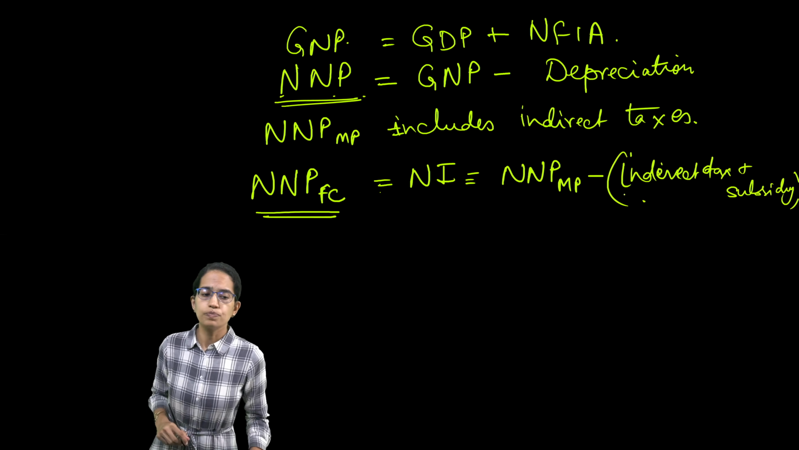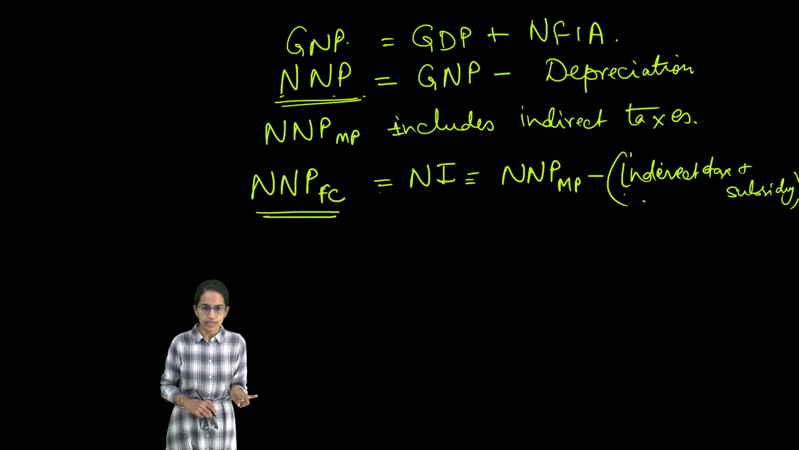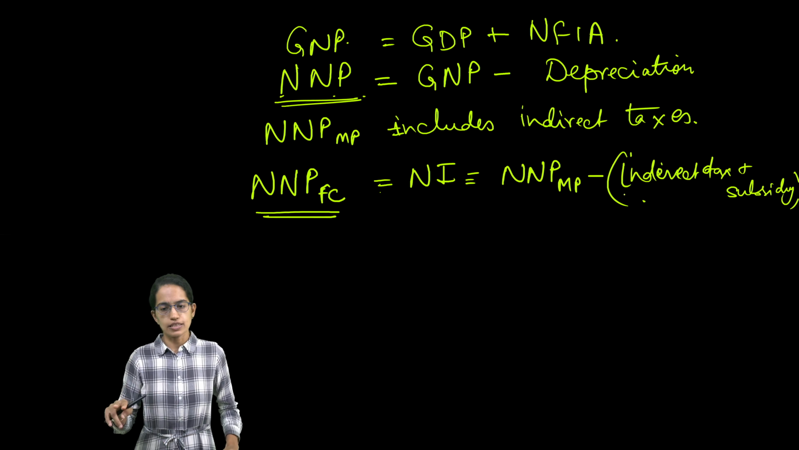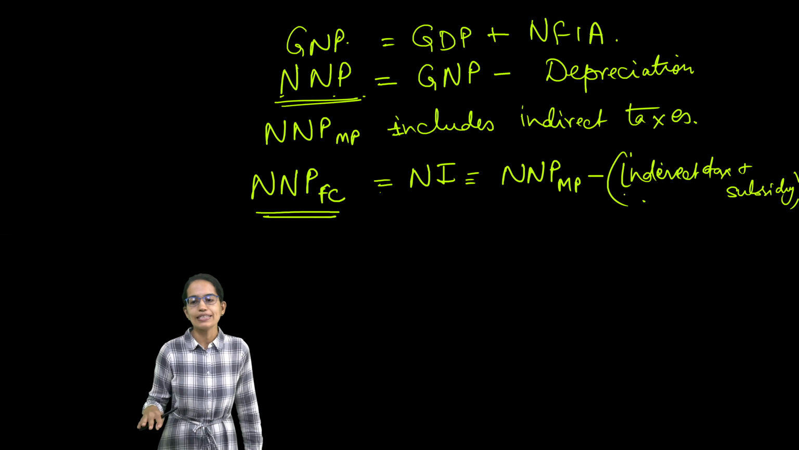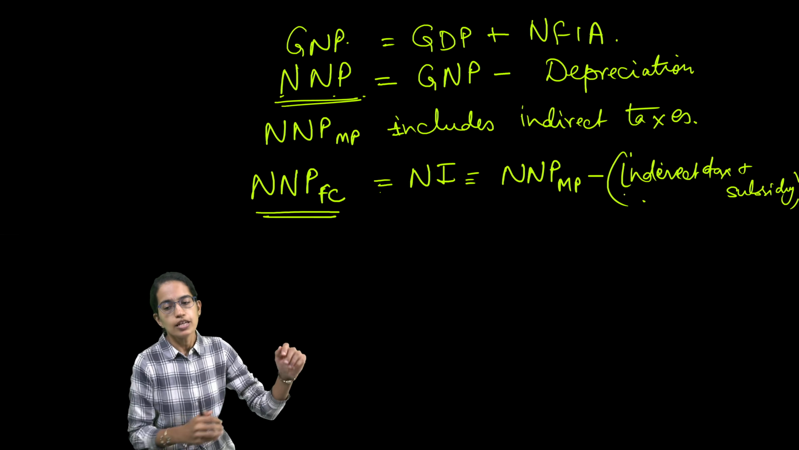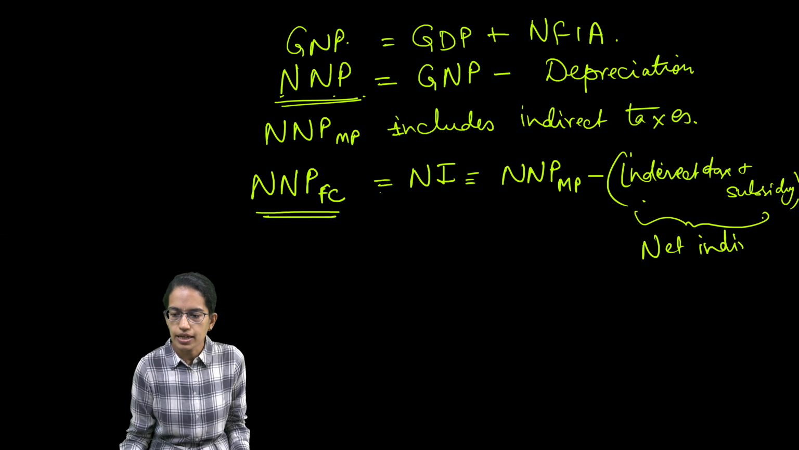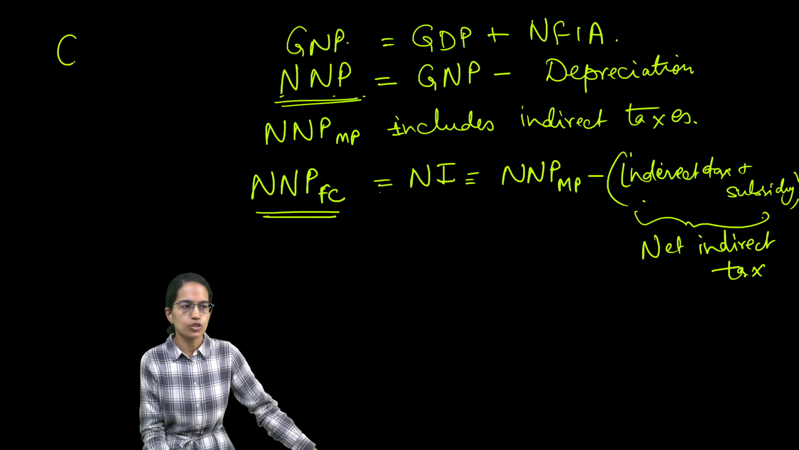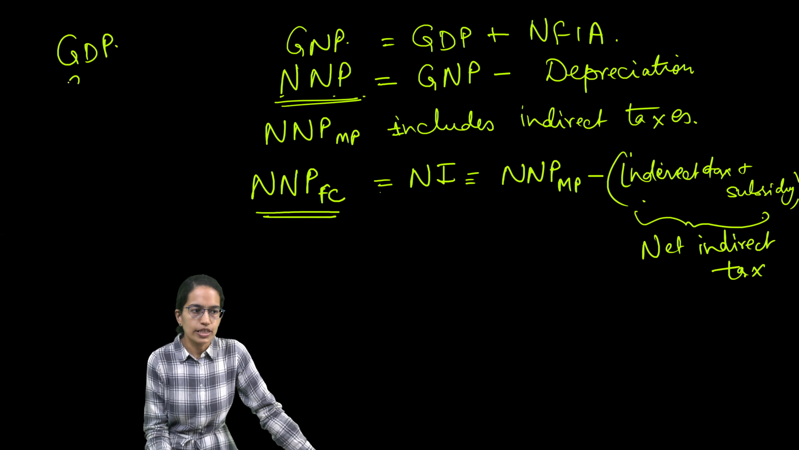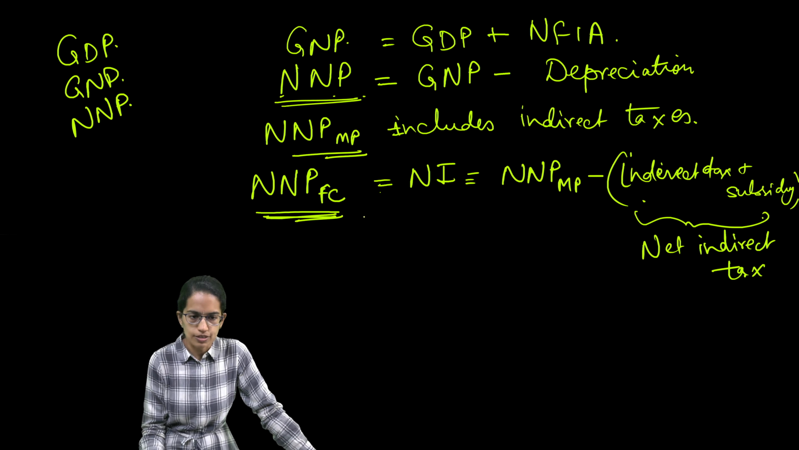Okay, so net national product at factor cost would be equal to the net national product at market price minus indirect tax plus subsidy. So what is this indirect tax plus subsidy? Indirect tax plus subsidy is the net indirect tax, which is explained. So here we have understood what is GDP, what is GNP, what is NNP, NNP at market price and NNP at factor cost, which is equal to the national income.